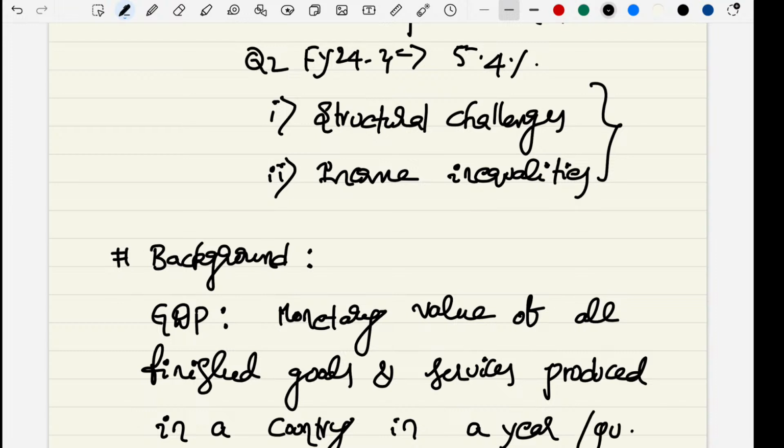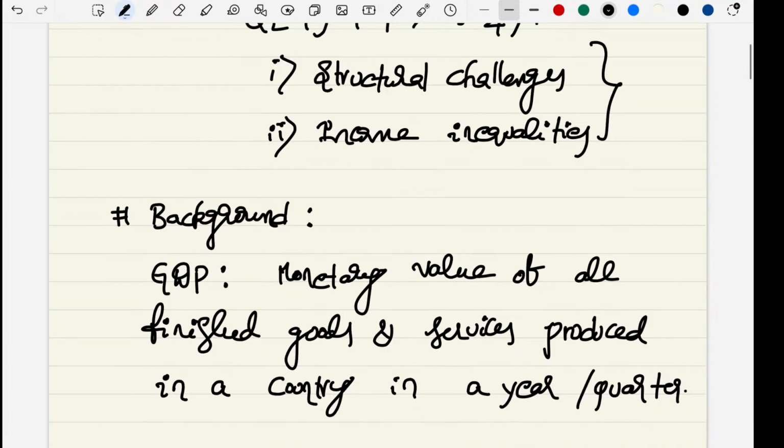Based upon this quarterly or yearly estimation, we calculate the GDP.